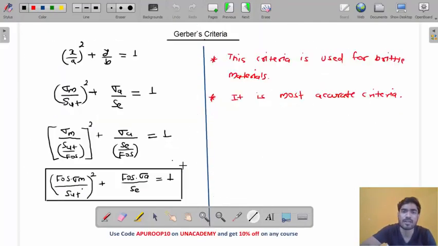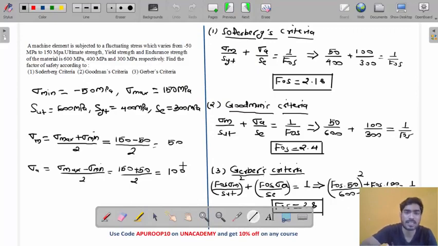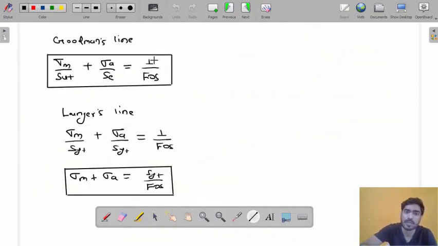I told you that you can get two types of problems. In this problem, you have to find the factor of safety. So you will find the factor of safety according to Goodman's line, and you will also find the factor of safety according to Langer's line.